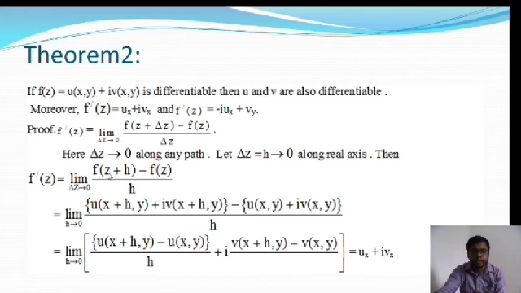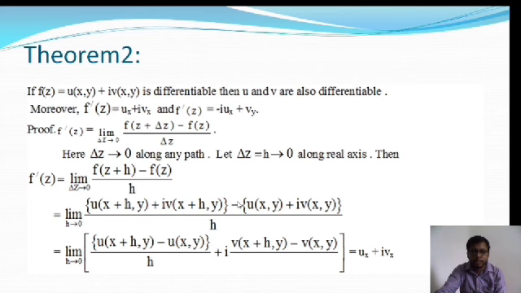So f(z + h) can be written as u(x + h, y) + i v(x + h, y), and f(z) is u(x, y) + i v(x, y), all divided by h.